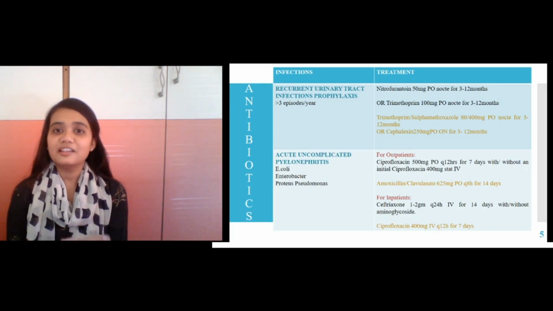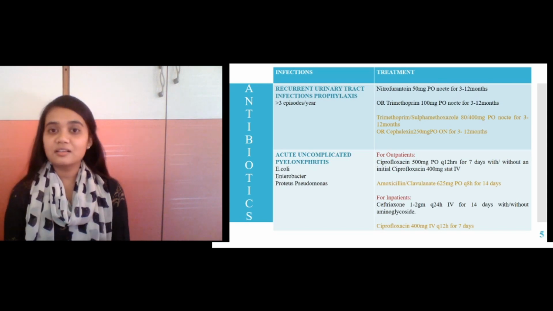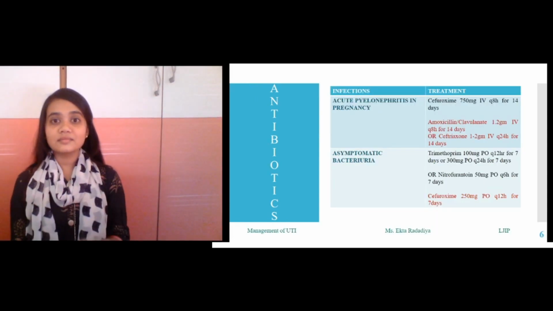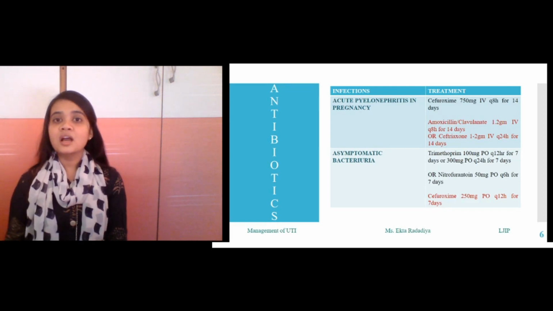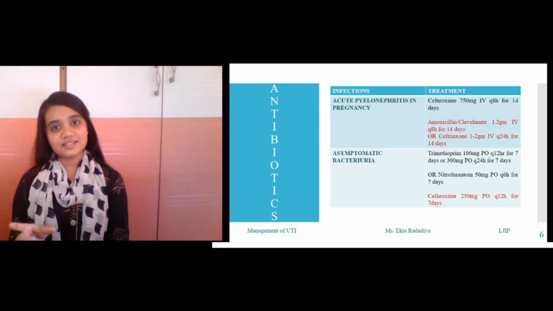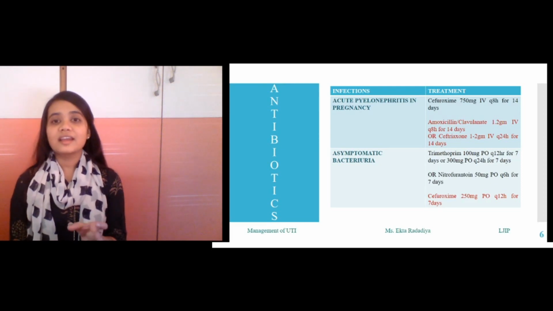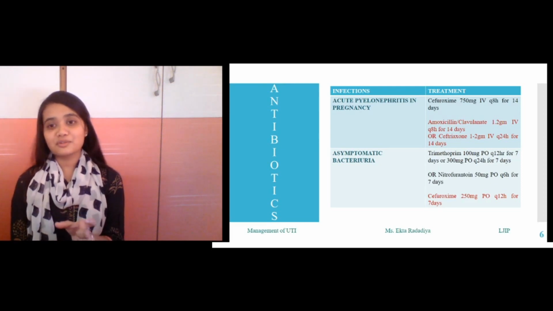Now next is acute uncomplicated pyelonephritis. Pyelonephritis means inflammation of the kidney. It may be due to various bacterial infections. Next is acute pyelonephritis in pregnancy. Cefuroxime is prescribed in pregnant women, and an alternative includes amoxicillin or clavulanic acid.